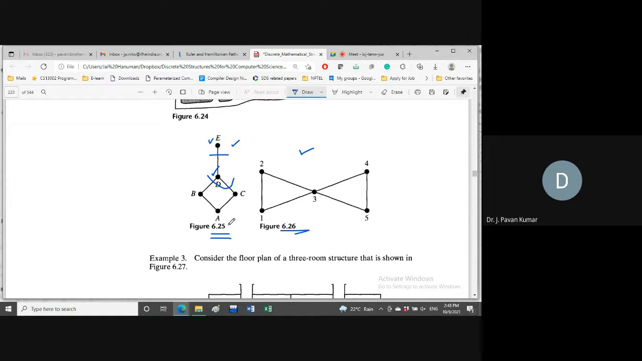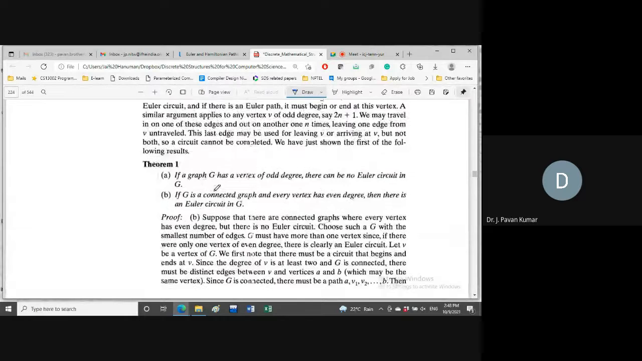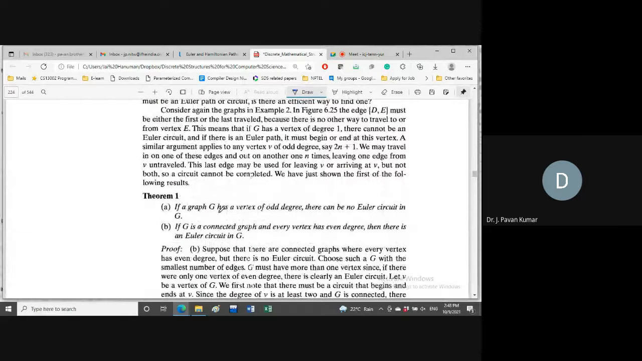Next, with respect to these observations, we can make these theorems, like if a graph has a vertex of odd degree, then straight away we can say no Euler circuit in G. On the other hand, we can say if G is connected graph and every vertex has even degree, then there exists Euler circuit. Well, from this you can prove this, or from this you can argue this.